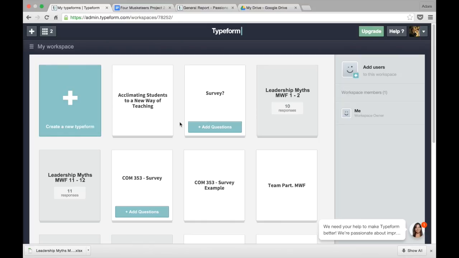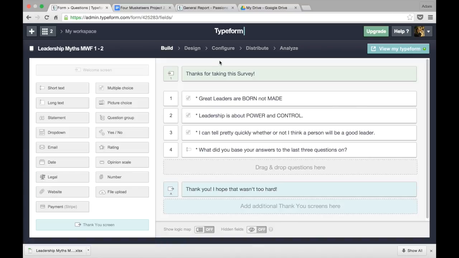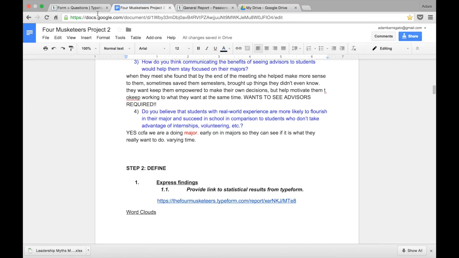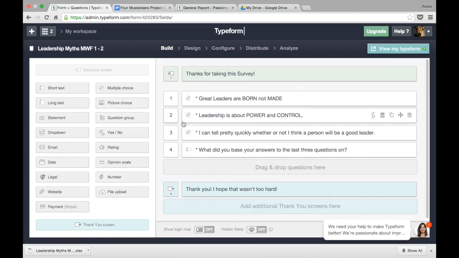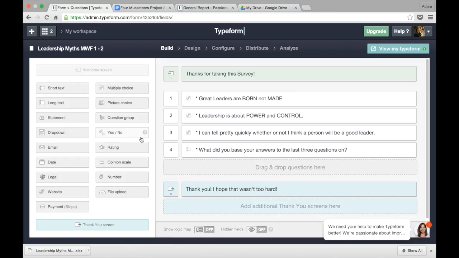So let's get started. Hopefully you have the username and password for your Typeform so you can follow along with me and see what you're supposed to do. Basically, you want to open up the survey that you want to open up. Now I'm going to open up a random survey that I made a while ago, but I'm going to be referencing a survey that the Four Musketeers did last year. Thanks to Harper Haley for sending that along so that I could look at his live reports and his Excel document.